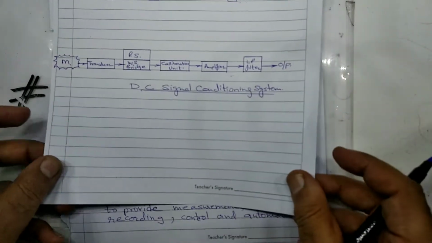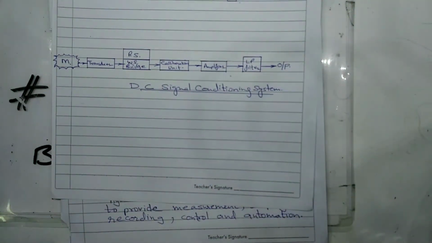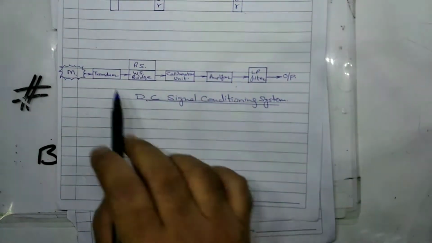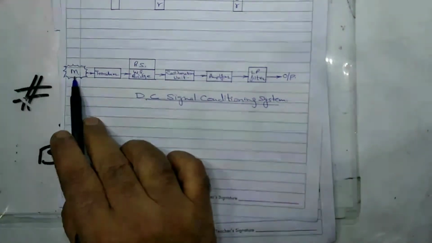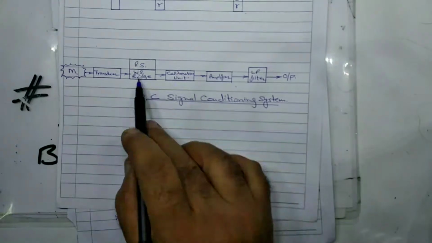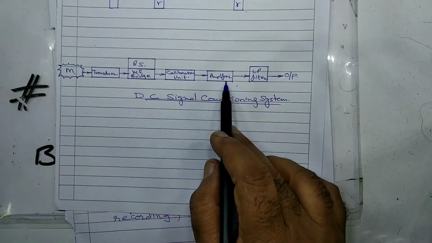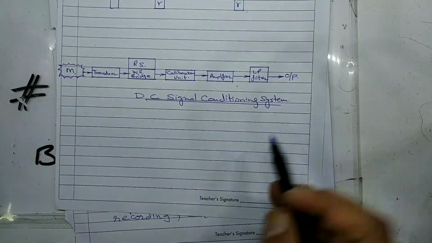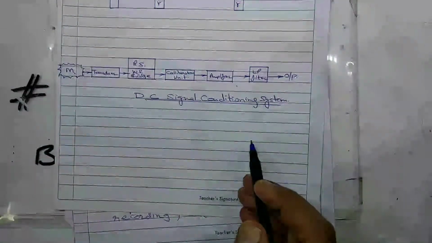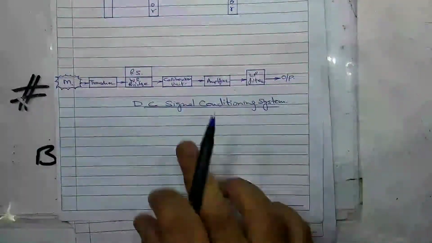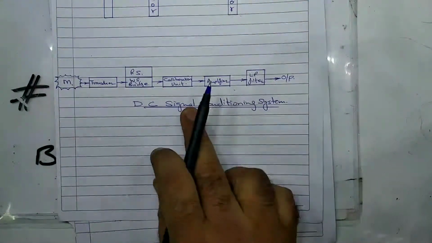Next is DC signal conditioning. Now, the DC signal conditioning block diagram is shown in the figure. This is the measurand, transducer. This is power supply, Wheatstone bridge, calibration unit, amplifier, low pass filter, and output to display or recorder. The block diagram of DC signal conditioning is shown in the figure.